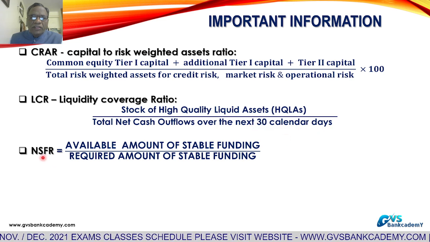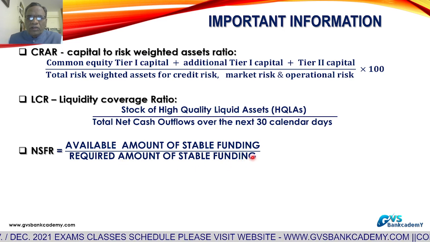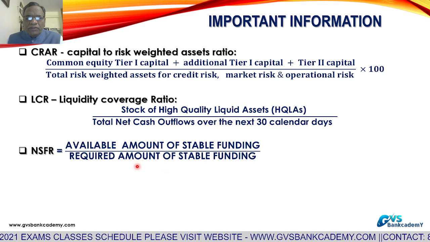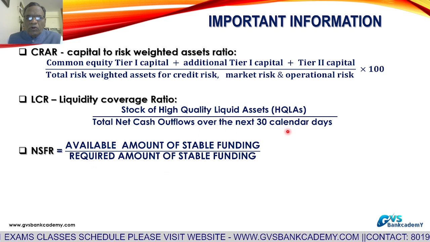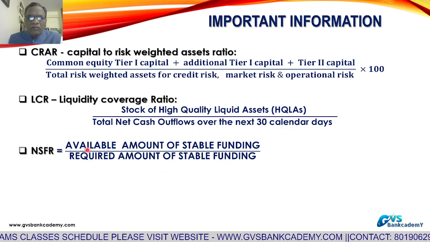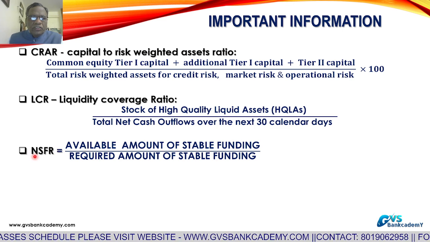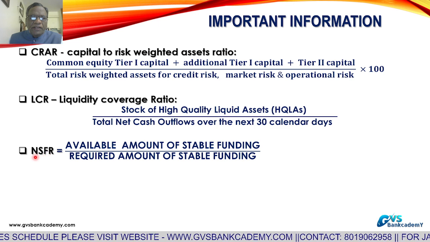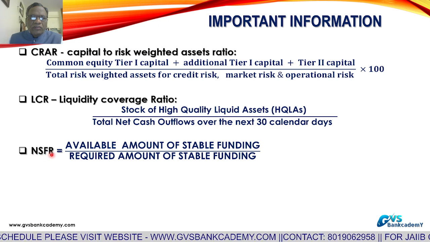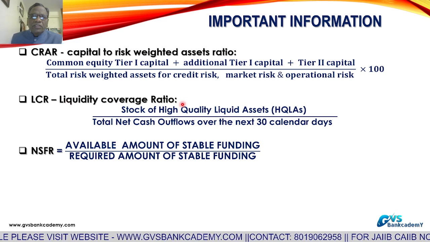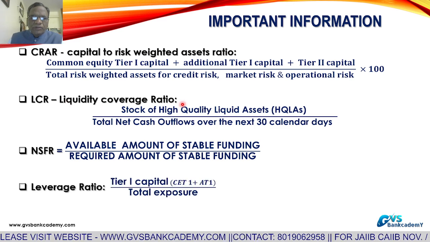Net stable funding ratio talks about up to 1 year horizon. Required amount of stable funding means total payment outflow up to 1 year divided by the available amount of stable funding. So far this ratio, net stable funding ratio, was not implemented or introduced in India. But liquidity coverage ratio is already introduced, present liquidity coverage ratio is 100%.